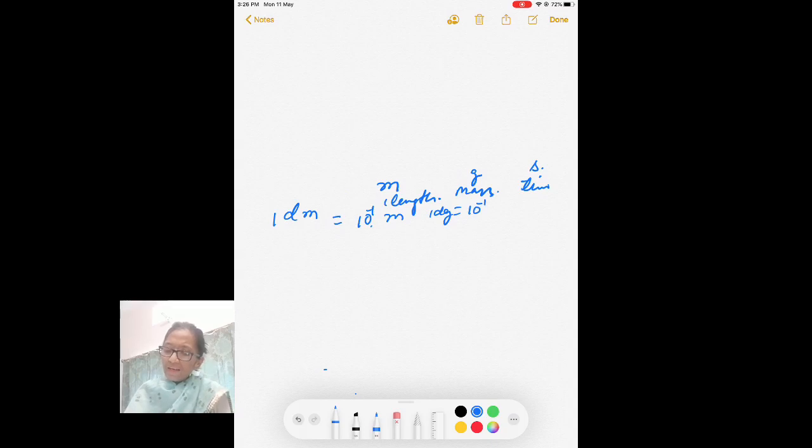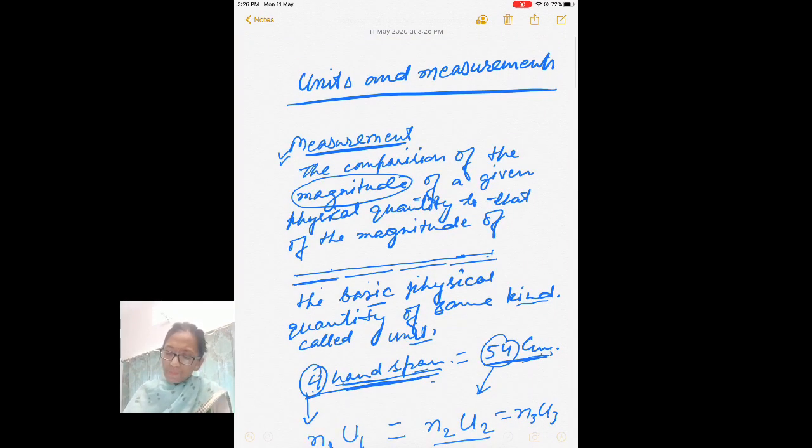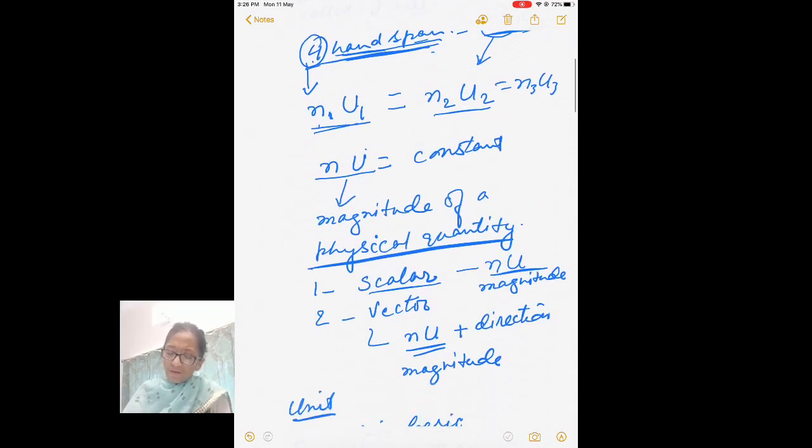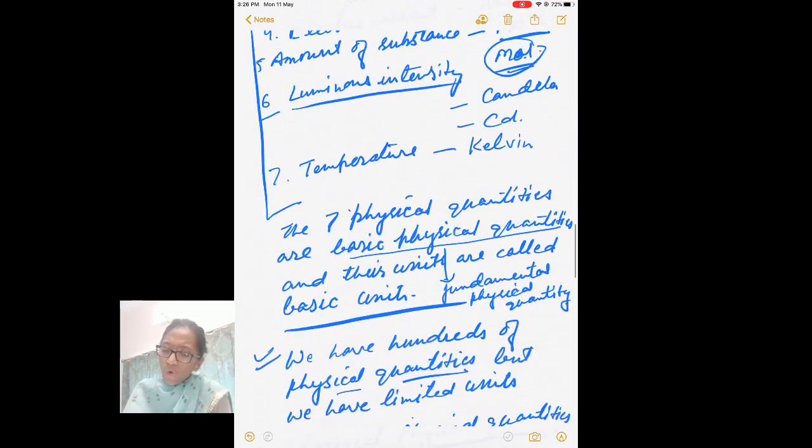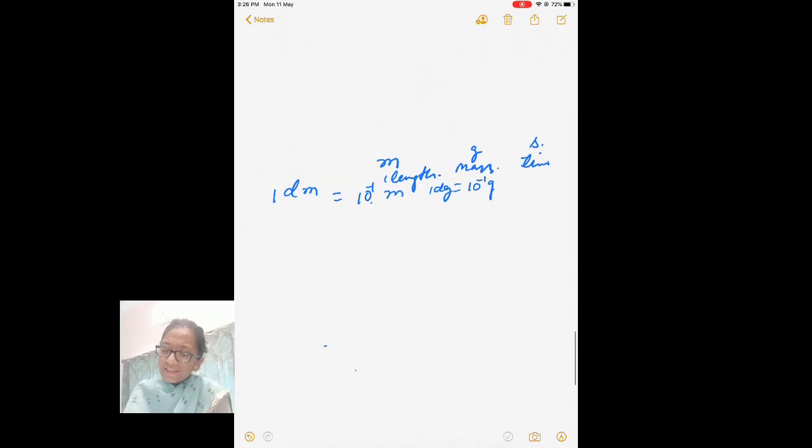And similarly, in measurement of time, 1 decisecond is equal to 10 power minus 1 second. Now 1 centimeter, for centi you have prefix 10 power minus 2 meter. And similarly you will be using in all these basic physical quantities.